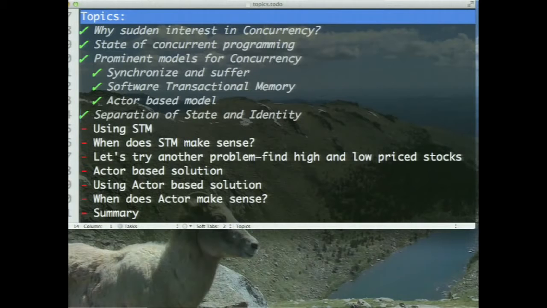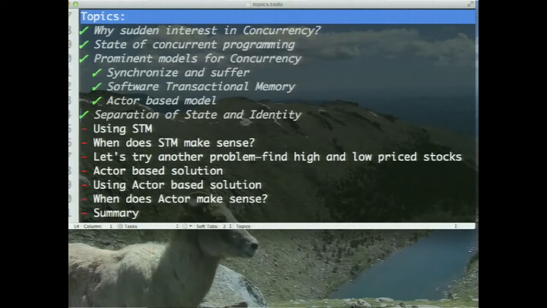What about the identity? Well, the identity in software transactional memory, STM, is a managed mutable identity. It's a mutable identity, but it's managed, meaning it is controlled by an environment. It's a managed object. So here is the identity, and at any given time, I may say, here is the current value, here is the new value, flip the switch to the new value, and I can switch it to the new value at any given time. But on the other hand, you say, well, that's great, but how do you protect it? And the way STM deals with it is that a managed mutable identity can only be modified within a transaction.